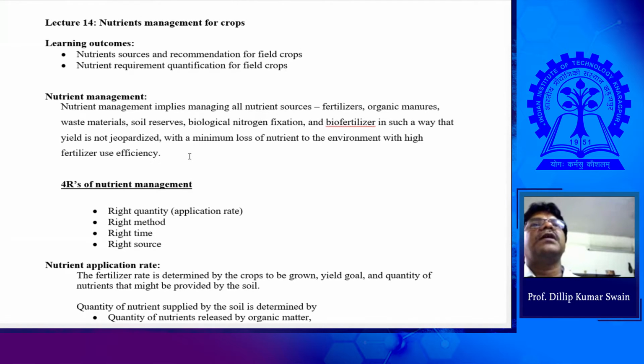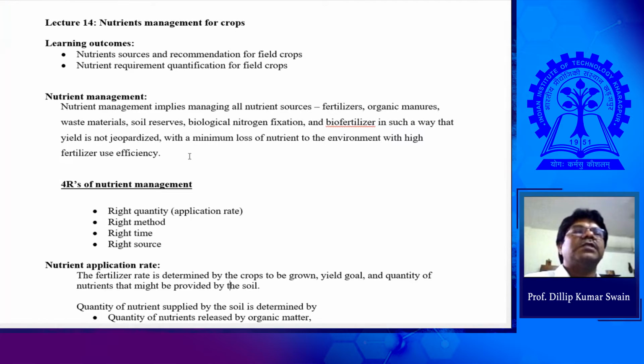We look for the organic sources like different green manuring, green leaf manuring, compost application. Then we can think of biological nitrogen fixation, having crops like legume crops or intercropping cereals with legumes. They can provide some of the nutrients, or having legumes in crop rotation so that the soil can be enriched with some nutrients. That's the way of enriching the soil fertility and minimizing the loading of chemical fertilizers or the external application of fertilizers. So that's what the different approaches of nutrient management mean.